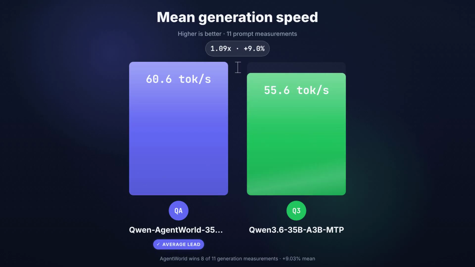The bigger surprise was prompt processing, where Agentworld reached 720.9 tokens per second, while the MTP run reached 545.9. That is a 32.06% advantage before either model starts producing its answer.